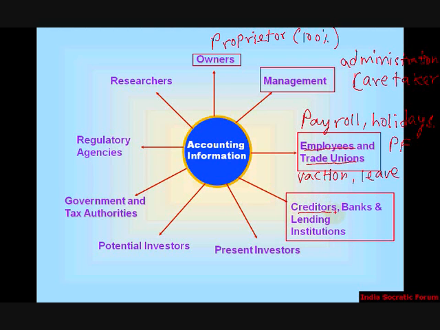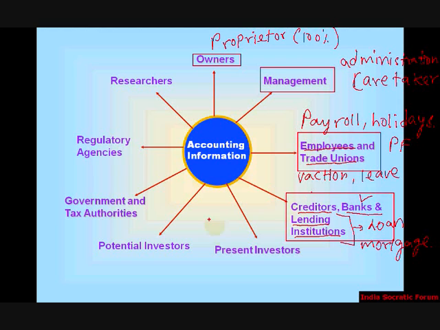The other one is creditors, banks, and lending institutions. Creditors are the people to whom we owe, in the sense that we have to pay. Lending institutions are those who give loans to us. Probably we would have taken a loan or mortgage from some lending institution like ICICI or TVS Motor Finance Company. It could be any institution, and a bank is also a lending institution.